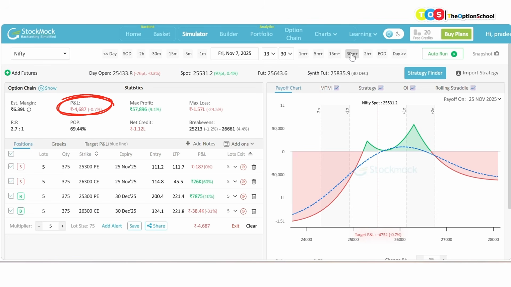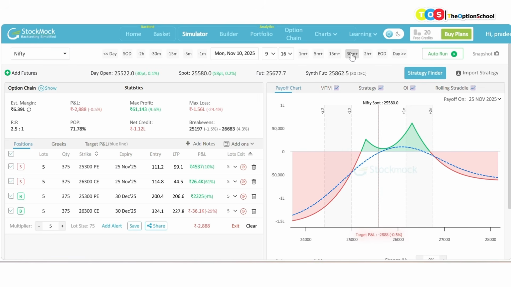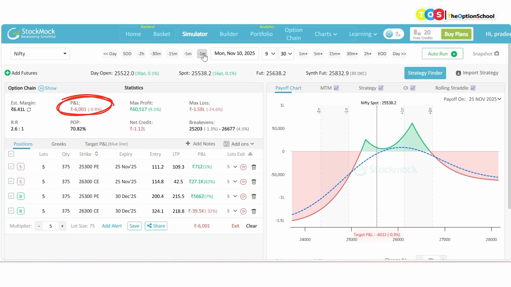We are losing some 4,000 rupees, which definitely happens in positional trading strategies. Nothing to worry. We are very much within the range as of now. Next day, let's see what happens. Okay, seems to be okay, very much within the range. As of now, trade is losing only 6,000 rupees for me. Next day, if I go.